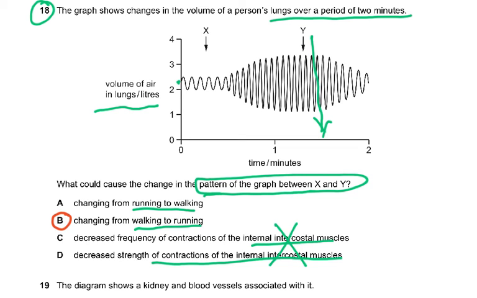And so when we're taking in more breaths and deeper inhalation and exhalation, it means the person is doing some sort of exercise. That is what changes the rate and depth of breathing. So that was the answer to 18.